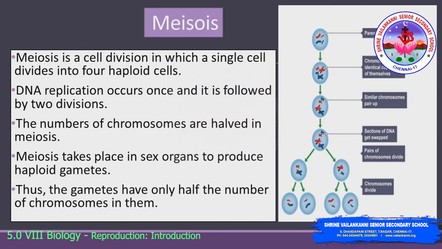The purpose of it is that when the haploid gamete produced by the male and the haploid gamete produced by the female fuse, it forms a diploid zygote. So, the gametes should be haploid for this reason. So meiosis results in haploid gametes. Thus, the gametes have only half the number of chromosomes in them.